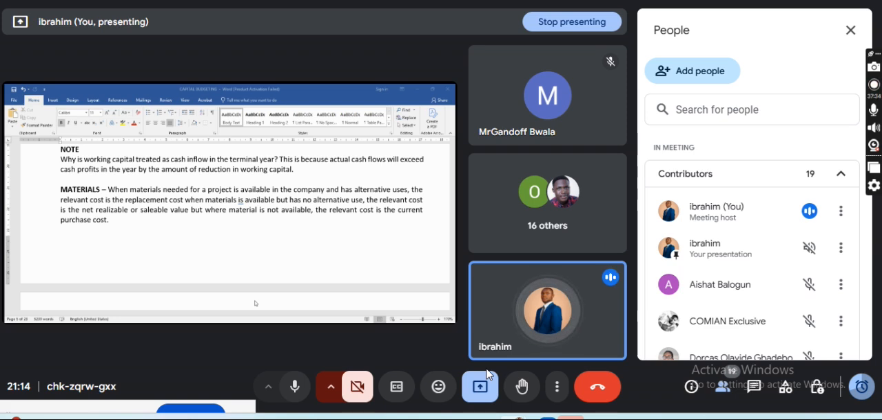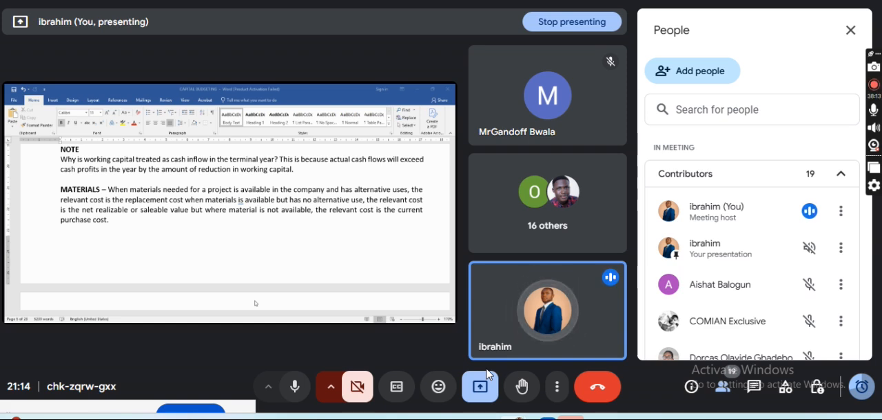Now, when material is available but has no alternative uses, it's just there. What will you do to that material? The relevant cost is the net realizable value. You sell it, you dispose of it. The material cost is 60, and someone came to meet me that maybe I want to sell this material. I said, oh, bring it now. How much? Okay, 100 naira. 100 naira minus 60 naira, 40 naira. That is net realizable value because it's of no use. So you sell it. That is what we call net realizable value.